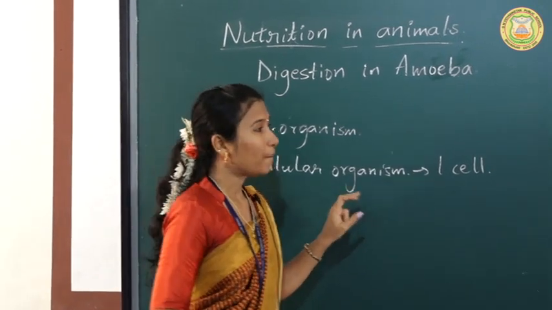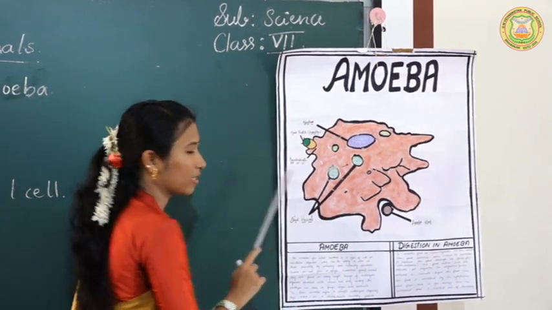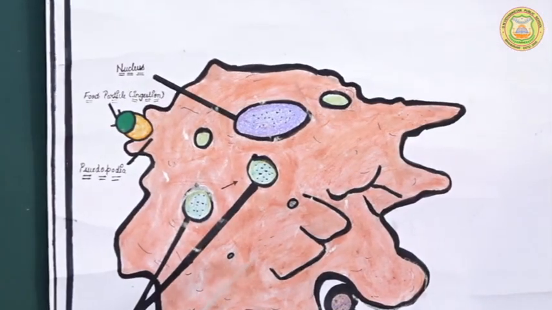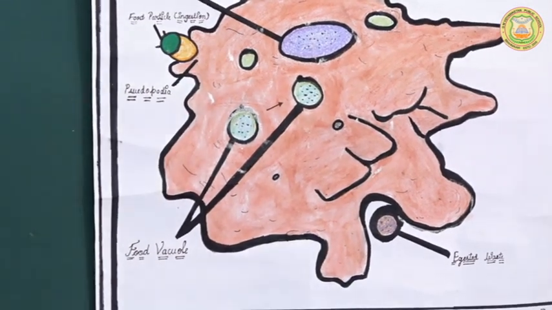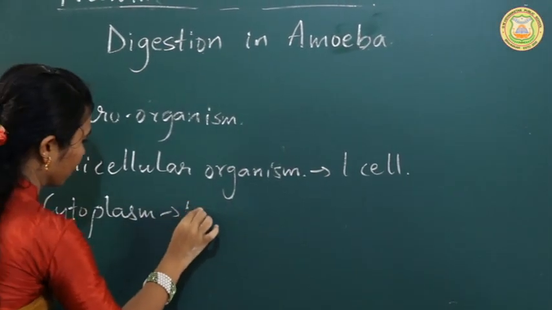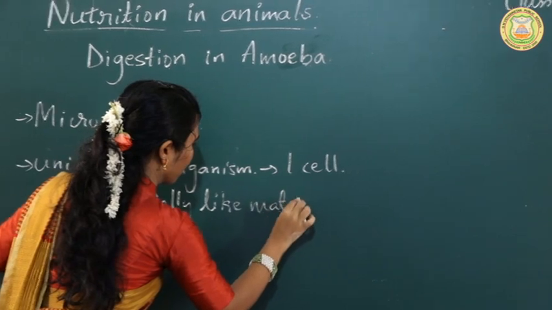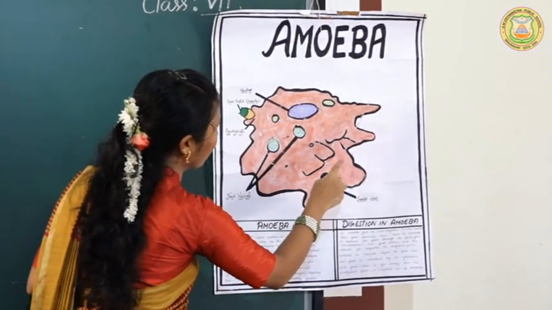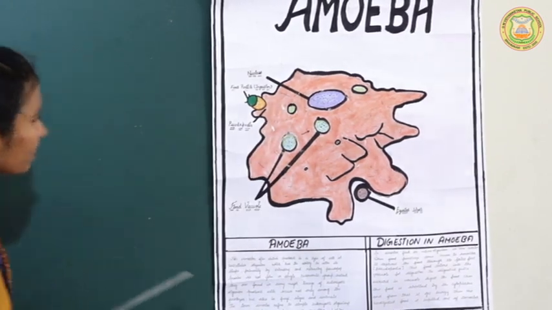Now let us see the parts of the cell. If you see here, this is the body of the amoeba, this is the cell. Inside the cell you have a jelly-like material. This jelly-like material is called cytoplasm. So this is the cytoplasm. And this cytoplasm is enclosed by a thin membrane. See here, this is the outer boundary of the cell, that is called the cell membrane.